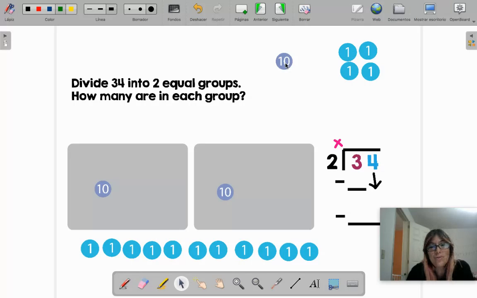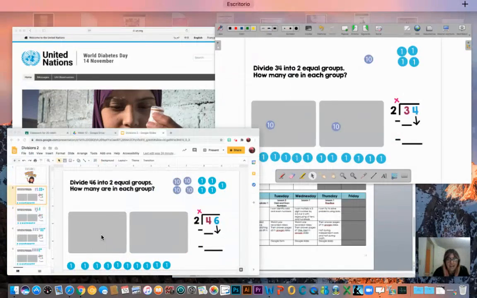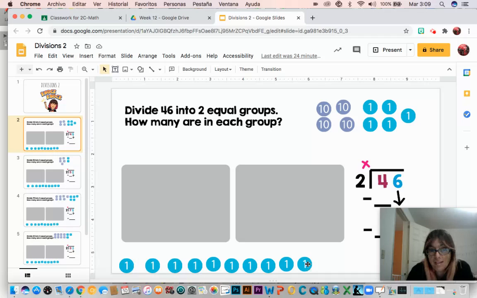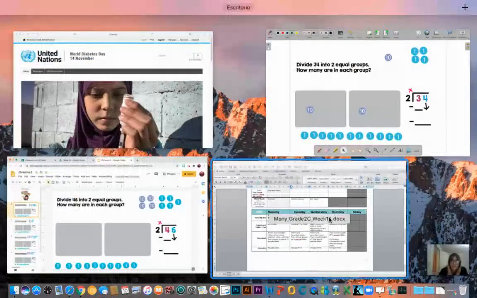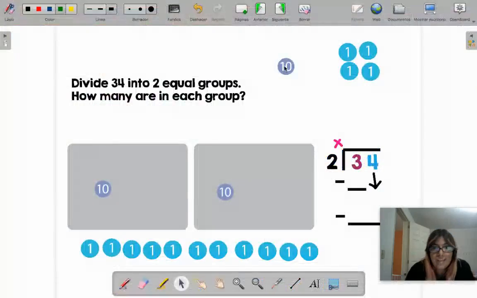We are going to regroup. Remember, regroup means that I can change it for all these 10s that I have down. Again, in your Google Slides, I put also 10s if you need them. If you don't need them, don't use the 10s, just ignore them, okay? So here, yes, I need it because I cannot divide this. I cannot put it here.